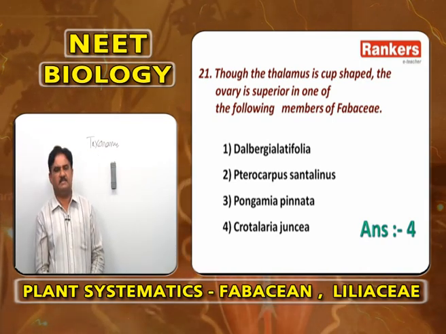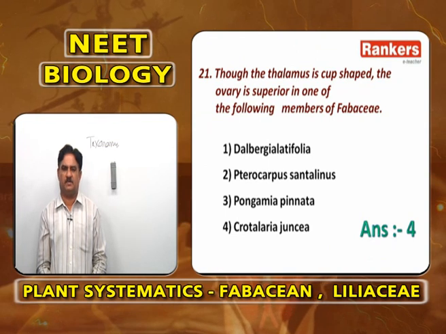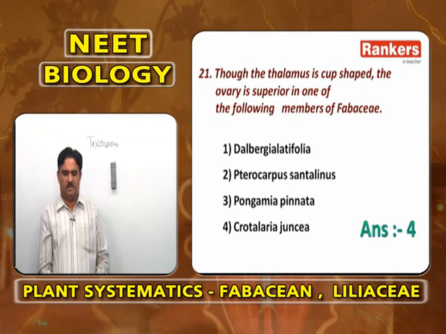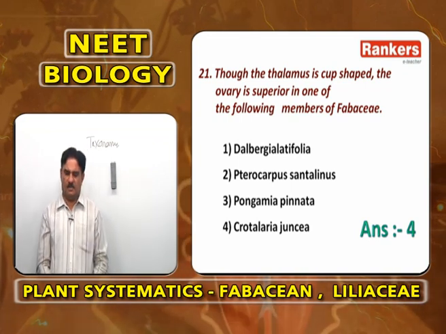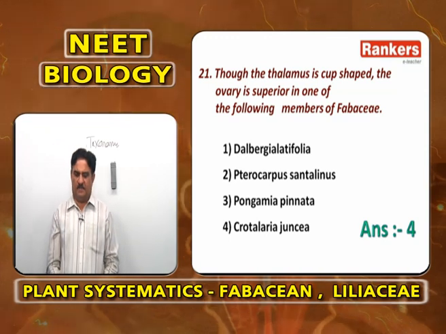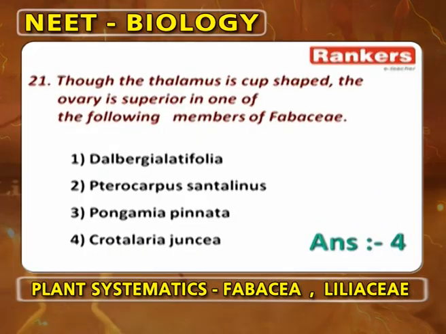So here the answer is Crotalaria gentiana. In Crotalaria gentiana, because of the formation of a small stalk at the base of the ovary, the half inferior, half superior ovary becomes superior. So, the thalamus is cup shaped, but the ovary is superior in Crotalaria gentiana. Answer is 4.